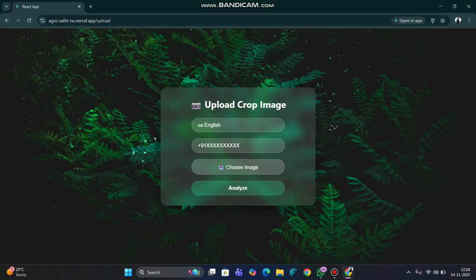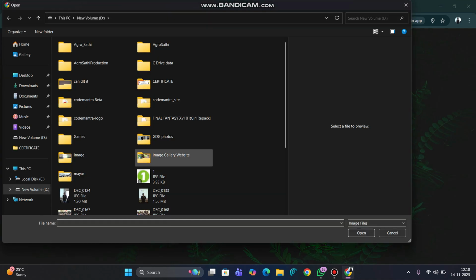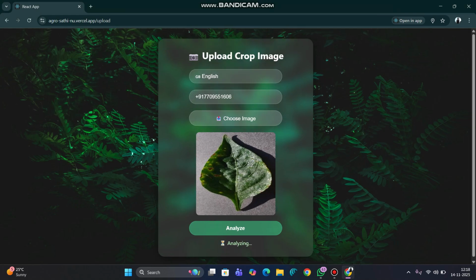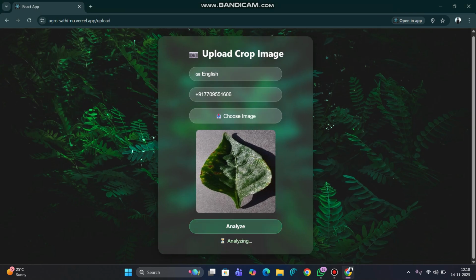Now here, same thing, we can add the WhatsApp number. We will choose an image, which is basically the leaf image of the infected plant, and when we click on analyze, it will generate a response. This response will have the reason, the symptoms, and the 7-day action plan, which will work for farmers, so what they will do in 7 days. Here, the first thing is it's analyzing the image. The image is analyzed by our ML model, which is trained by us.